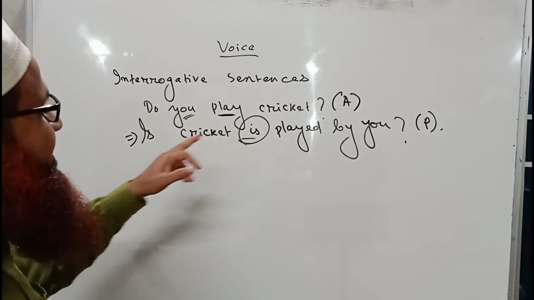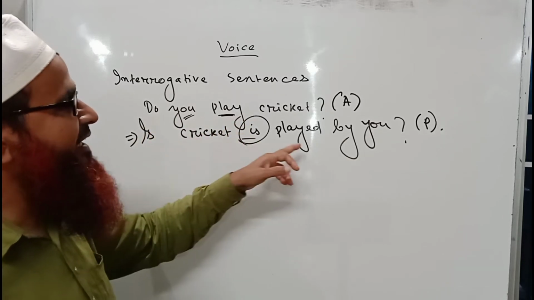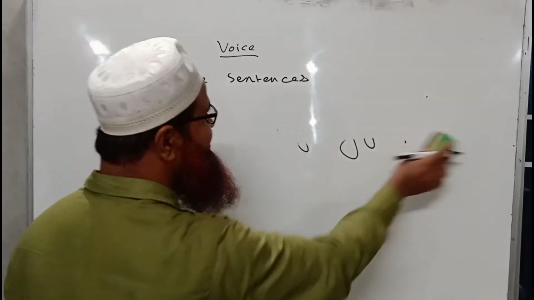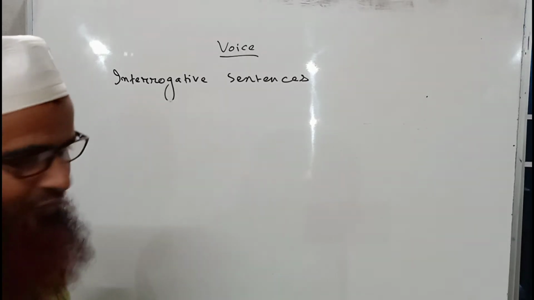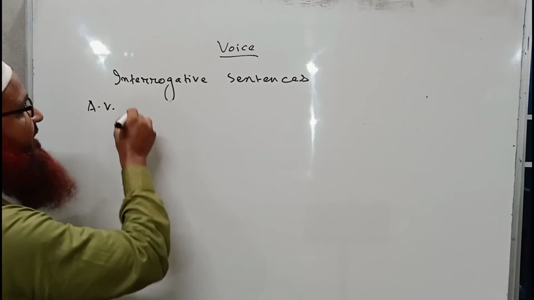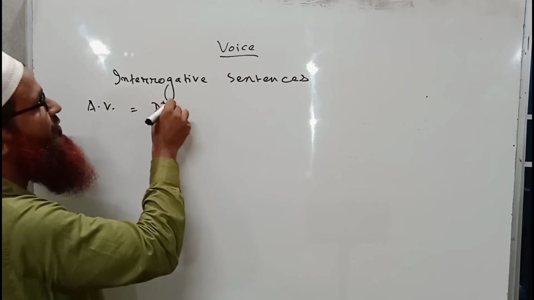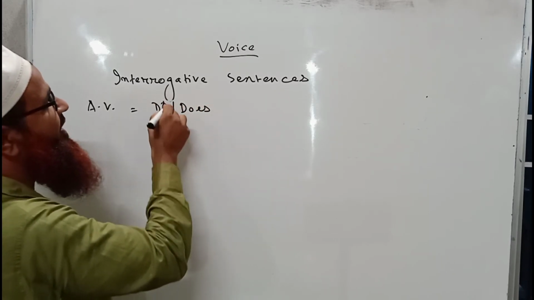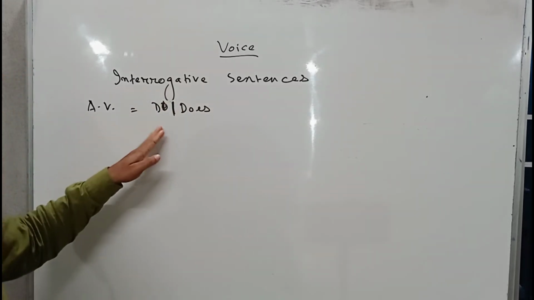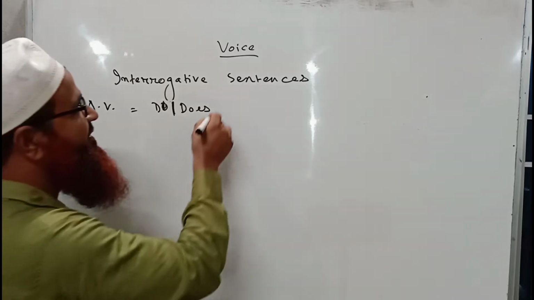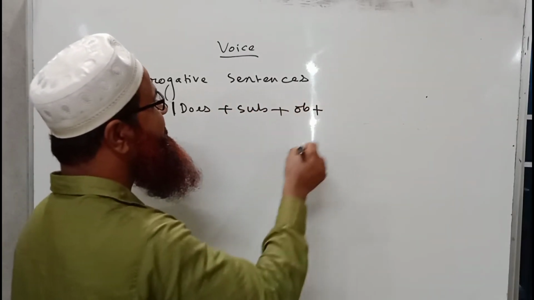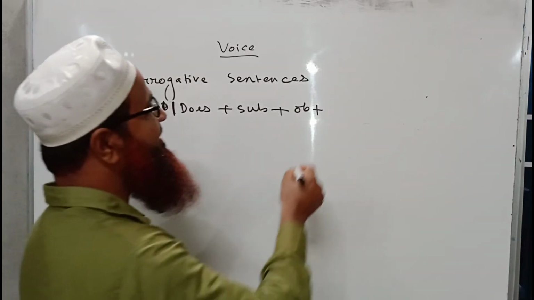Do you play cricket? Is cricket played by you? Okay, is cricket played by you? So where the interrogative sentence of active voice starts with do, does. Okay, where the interrogative sentence starts with do, does, then subject, okay, then object, okay, then extension.